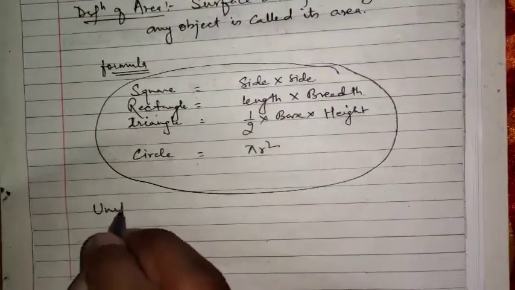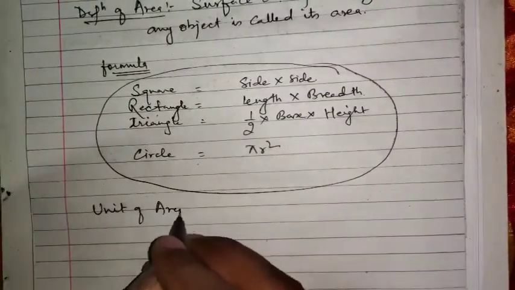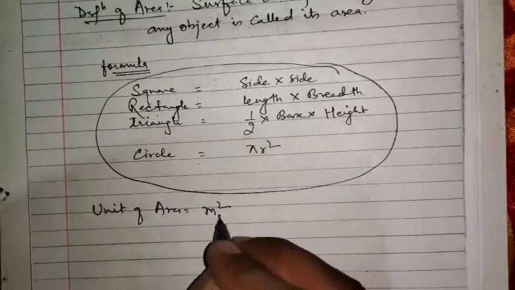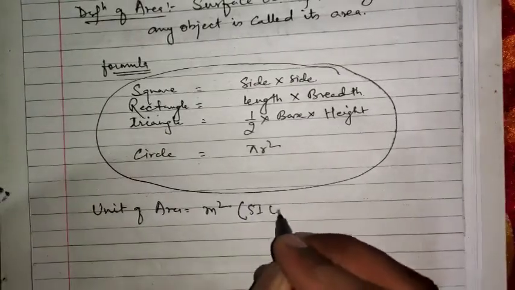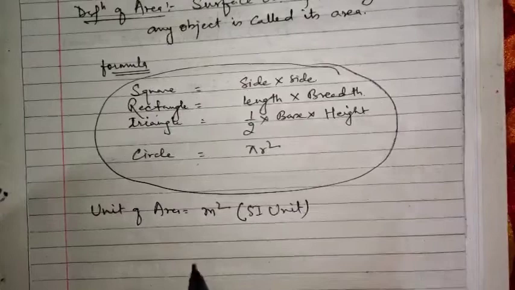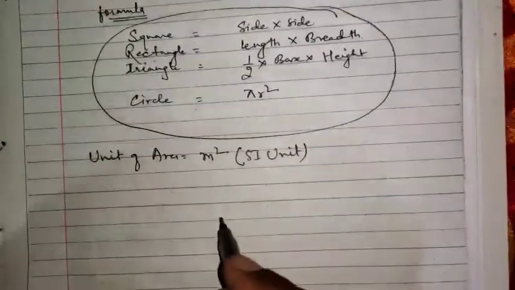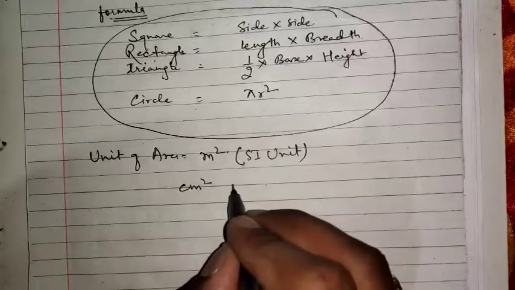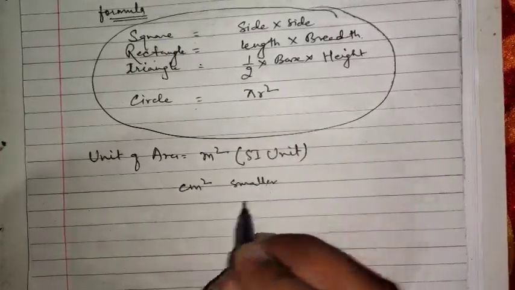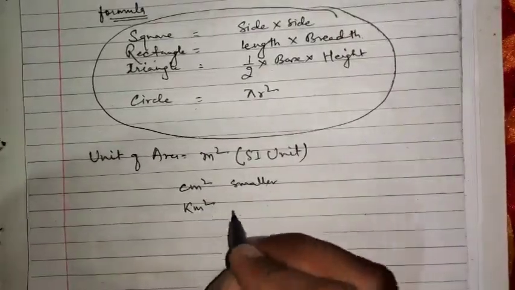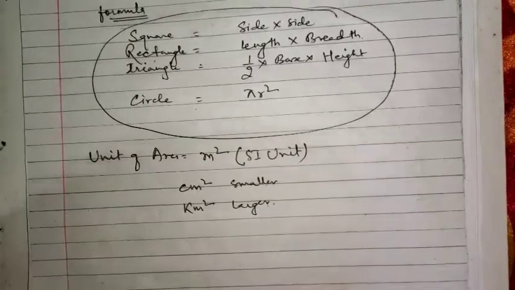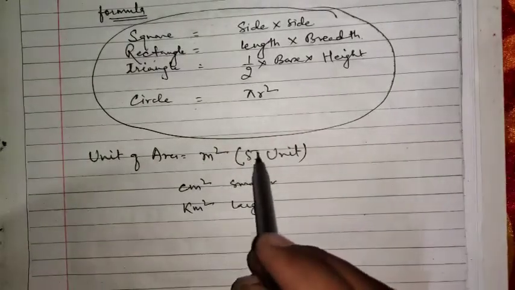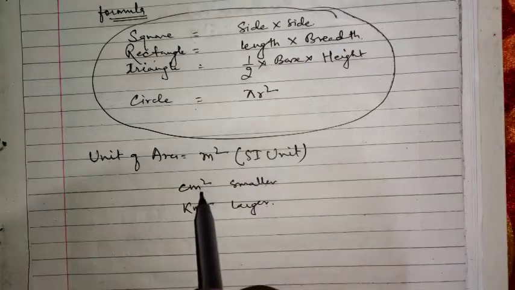Now the unit of area is meter square. This is the SI unit of area. As we have studied smaller and larger units also, the smaller unit is centimeter square, and the larger unit is kilometer square. But the SI unit of area is meter square.